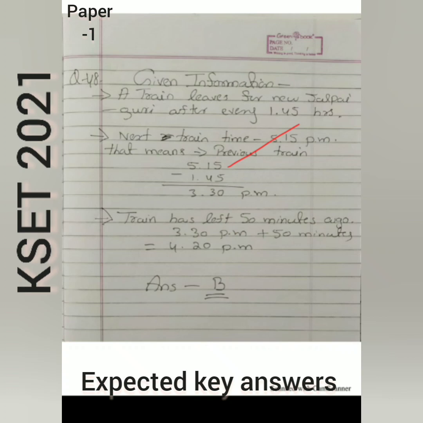So 5:15 minus 1:45, the previous train left at 3:30 p.m. Train has left 50 minutes ago. Means that if we add 50 minutes to the previous train time, we can get the answer. 3:30 p.m. plus 50 minutes, 4:20 p.m. So out of these four options, B is the correct one.